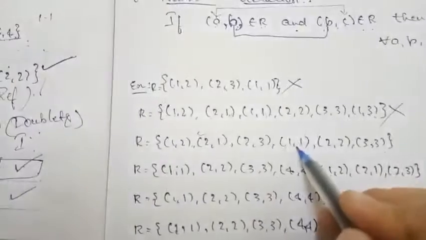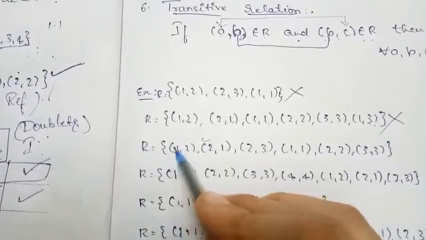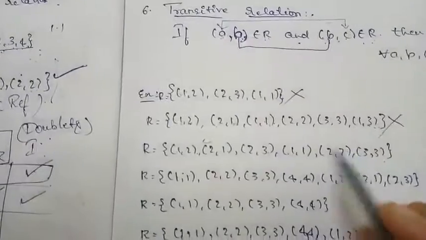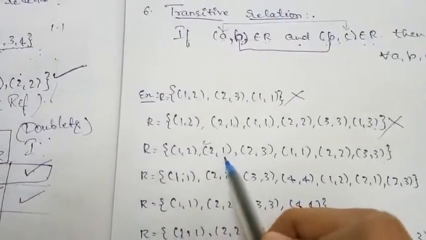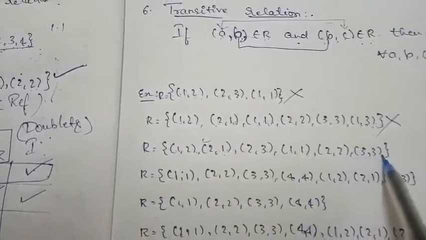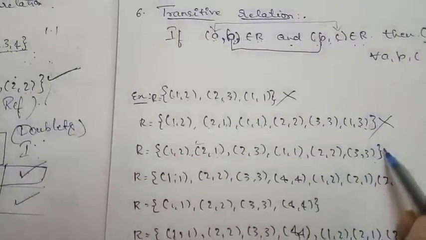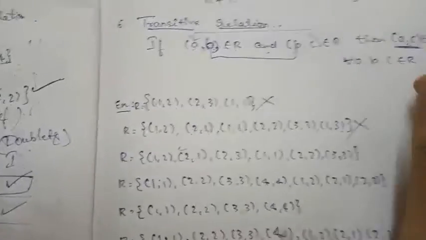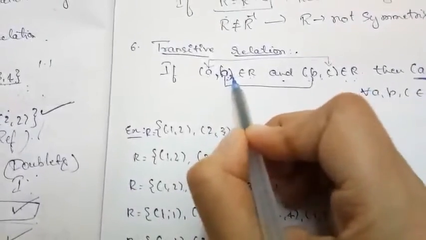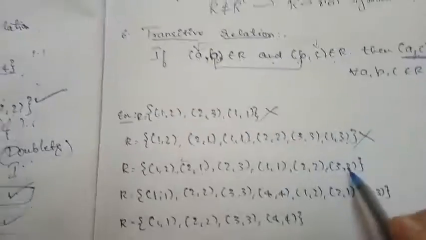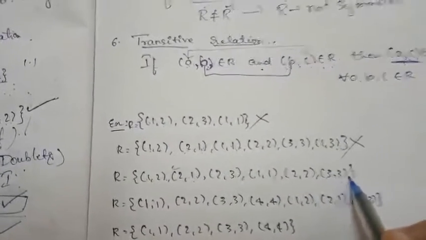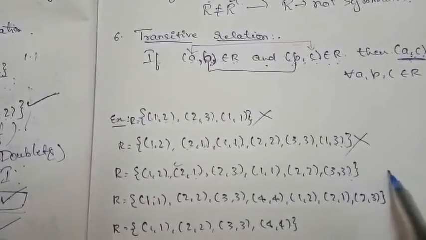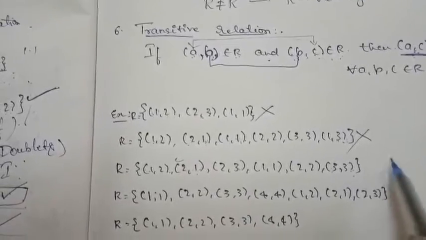Again 1 comma 1, 1 comma 2 gives 1 comma 2 itself; 2 comma 2, 2 comma 1 gives 2 comma 1 itself. 3 comma 3: there is no ordered pair B comma C, so it is not affecting. Here A comma B is there, but we do not have any ordered pair starting with 3.